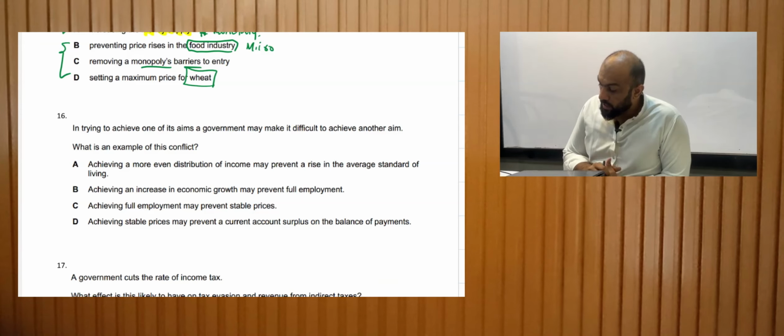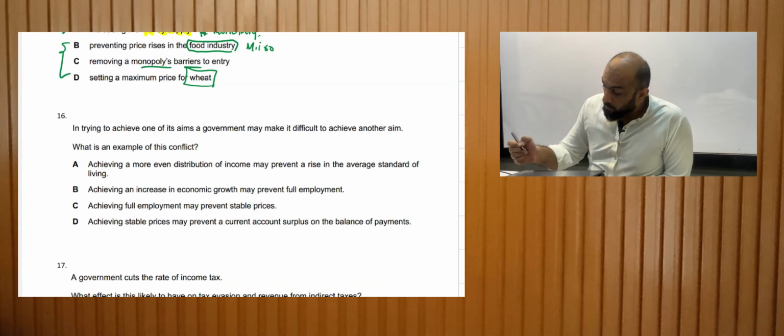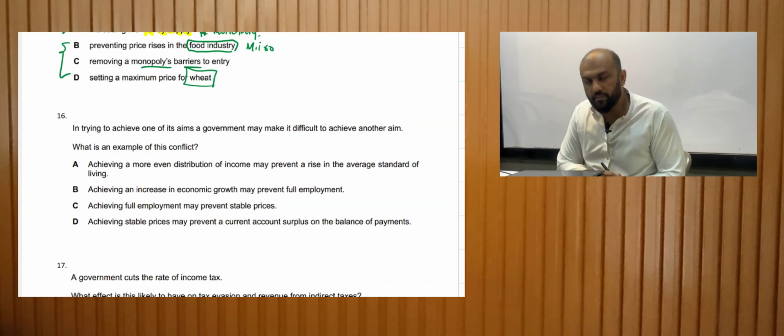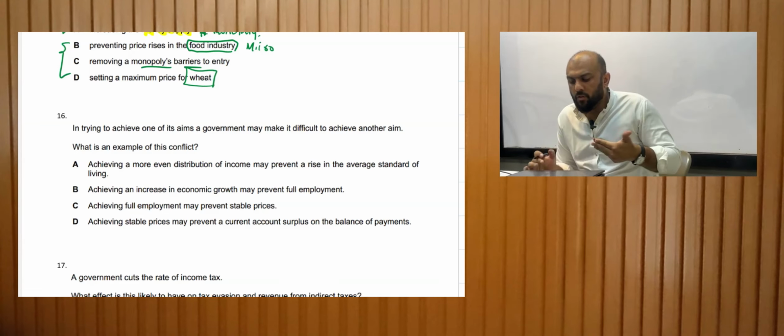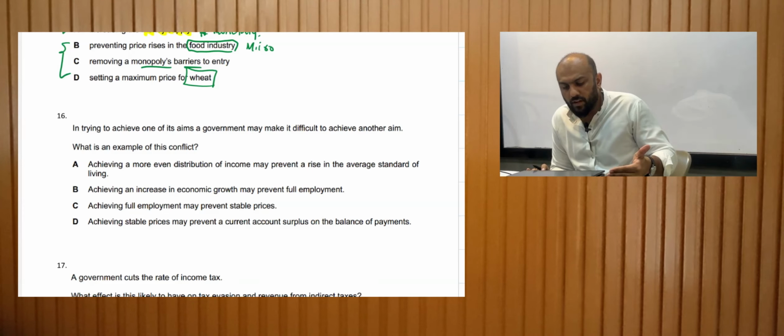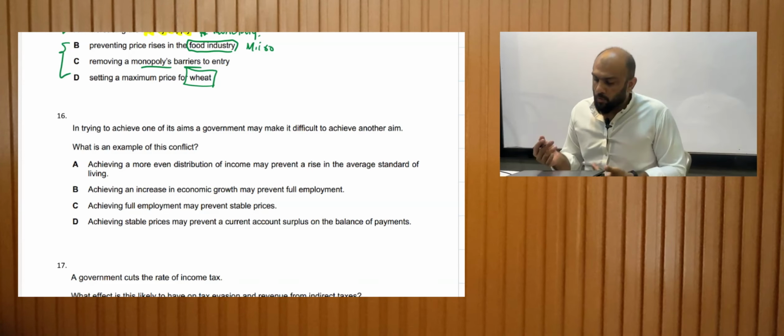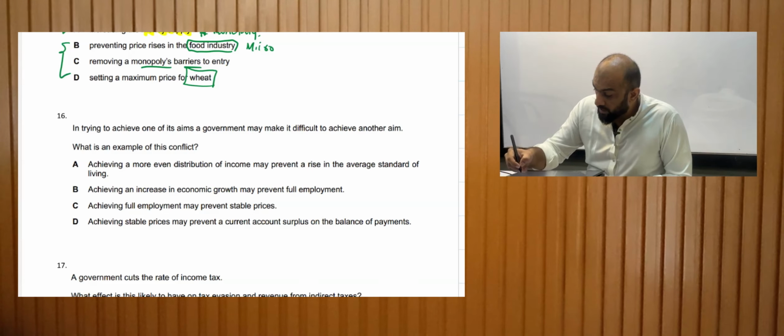Let's look at the options. Achieving a more even distribution of income may prevent a rise in the average standard of living. When you are aiming for more even distribution of income, the standard of living will increase because everyone is getting more money. So there is no conflict over here.